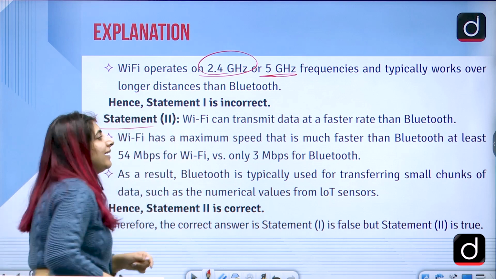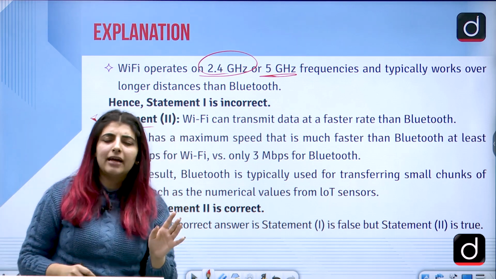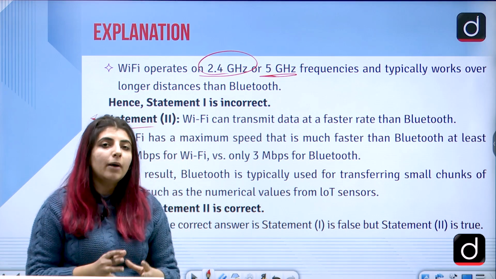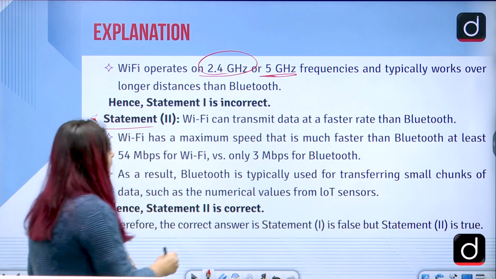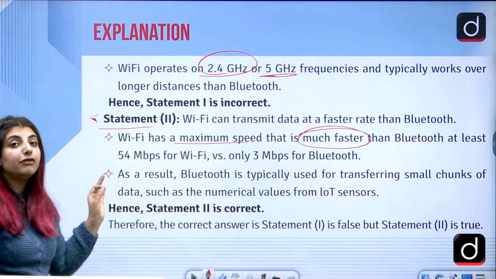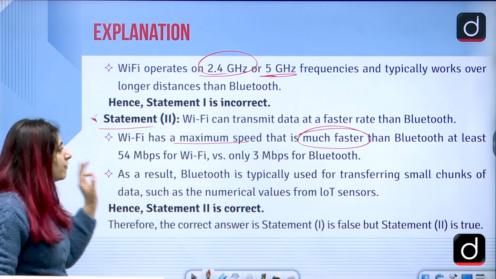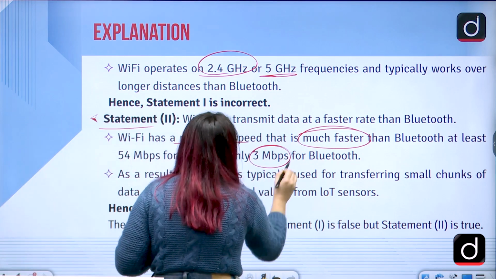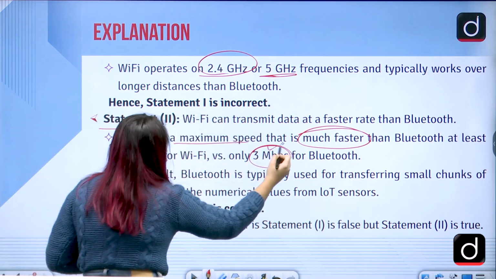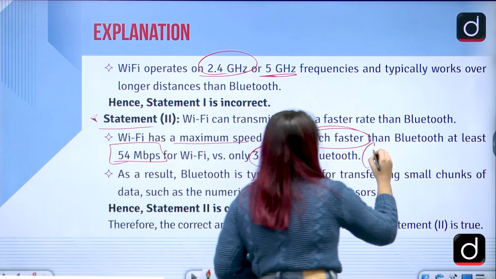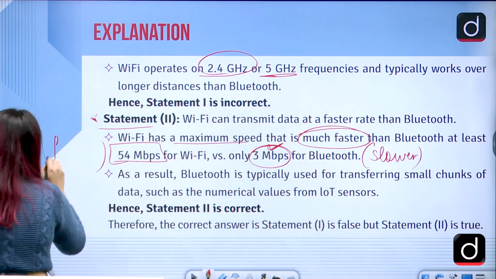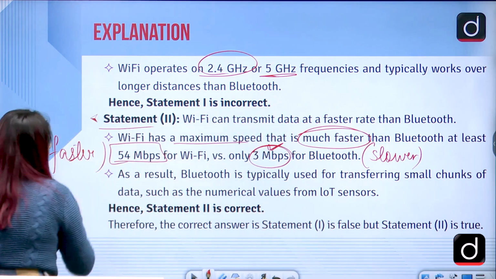Statement 2: Wi-Fi can transmit data at a faster rate than Bluetooth. Yes, of course, because you are connected to the internet through a modem, through a router, right? It has a maximum speed that is much faster than Bluetooth, at least 54 megabytes per second for Wi-Fi versus only 3 megabytes per second for Bluetooth. So you see, 54 megabytes versus 3. So this one is lower, correct? If we talk about this one, that is Wi-Fi, that is faster.